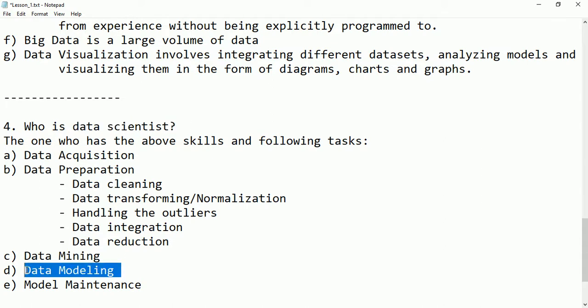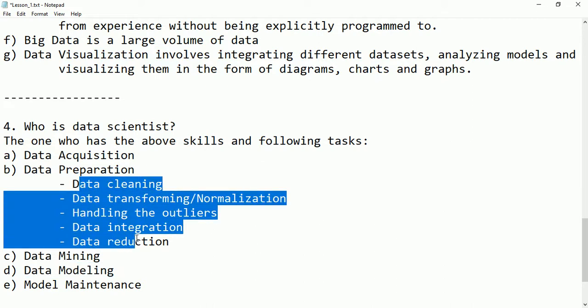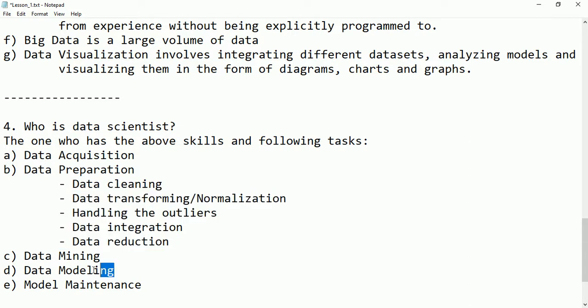So data modeling: after completing and cleaning the data, this data should be fed to the model. We are training the model, testing the model, and then predicting the unseen data. So that is called data modeling.